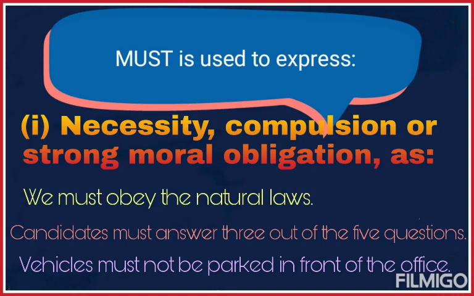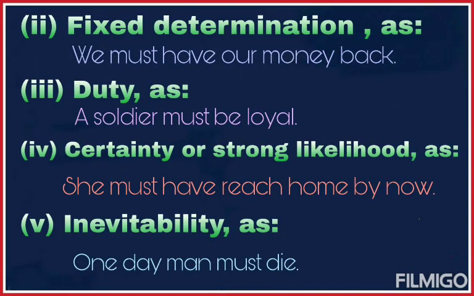Must. Must is used to express necessity, compulsion or strong moral obligation. As in sentence 1, must is used to express necessity. In the second sentence, must is used to express compulsion, and in the third sentence, must is used to express moral obligation. Must is also used for fixed determination. It is used for duty and certainty or strong likelihood. It is also used for inevitability, as shown in the given sentences.